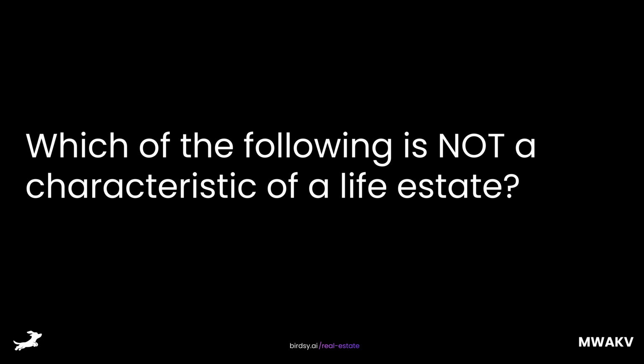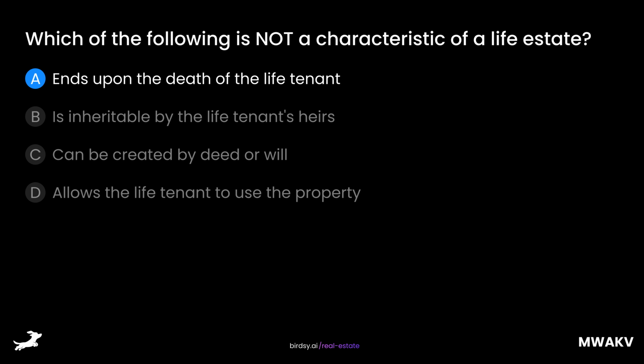Which of the following is not a characteristic of a life estate? Is it A, ends upon the death of the life tenant, B, is inheritable by the life tenant's heirs, C, can be created by deed or will, or D, allows the life tenant to use the property? The answer is B, is inheritable by the life tenant's heirs.